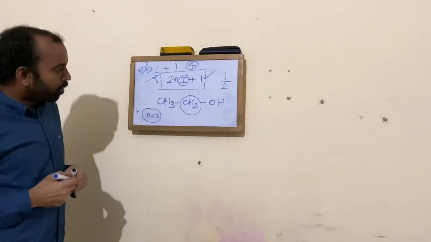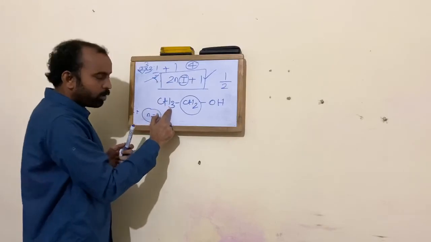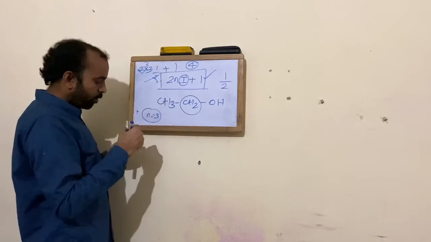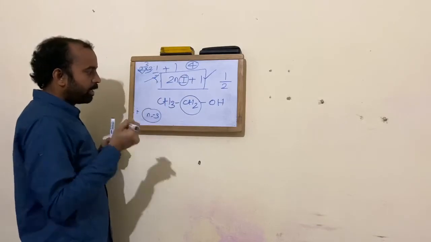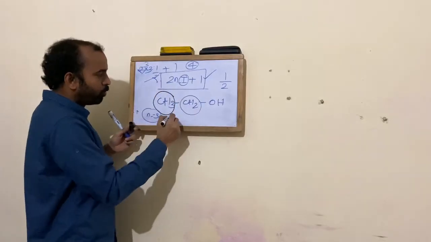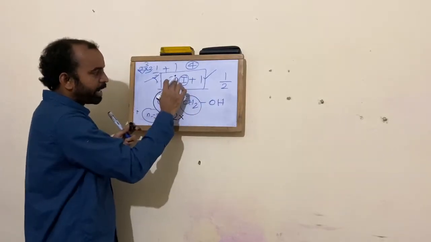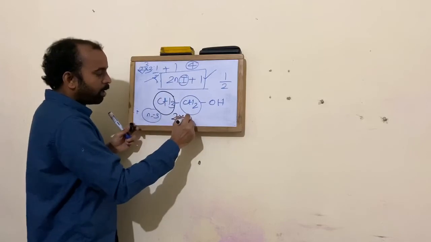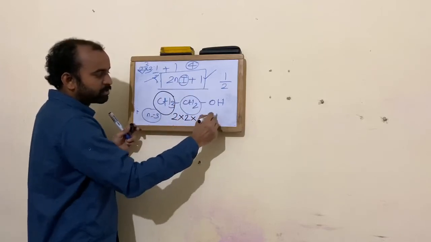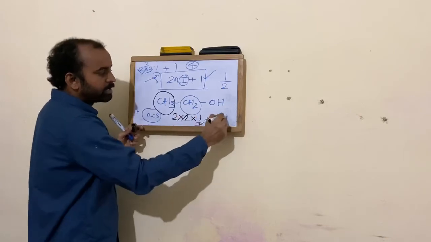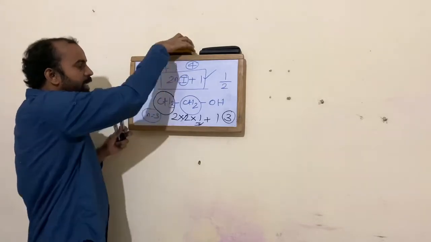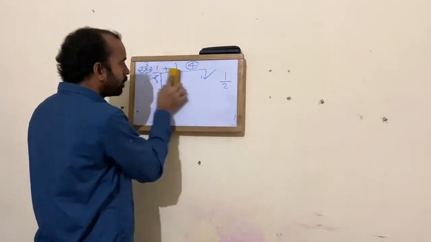Now if we look at this methyl group, how many splittings occur? These protons have a neighbor count of 2. So let me do that: 2 into n, now my n becomes 2, 2 into 2 into my I, which is again 1/2, plus 1. So my total splitting is 3. So this is the fundamental information. Let me see in the graph how it appears.